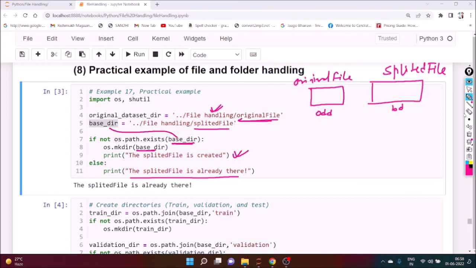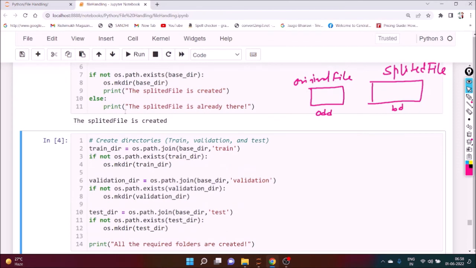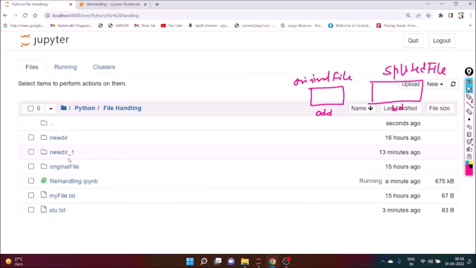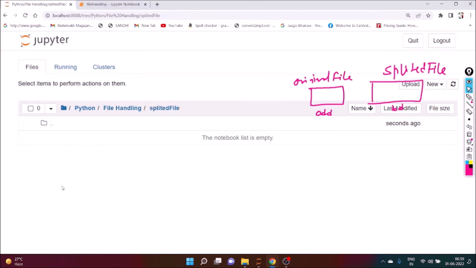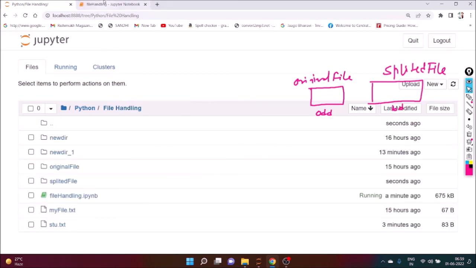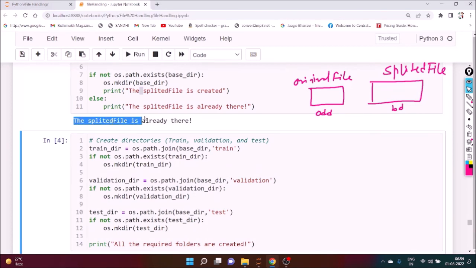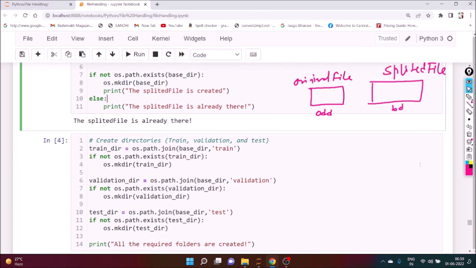Are you getting my point? So you can see here, inside this particular base directory, first time splitted file is not there. So if you execute it, it will create it and print the splitted file is created, and you can check it. The splitted file is already there. Initially, it is empty. Nothing is there. Are you getting my point? Achha, 1 second. If you execute again, you can see the splitted file is already there. Definitely, just you have seen.